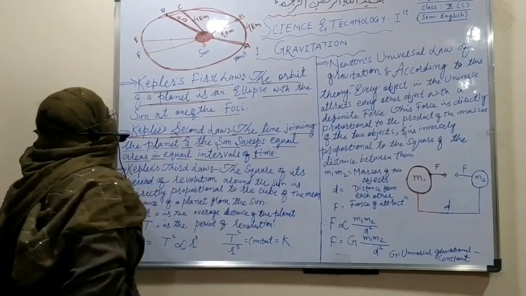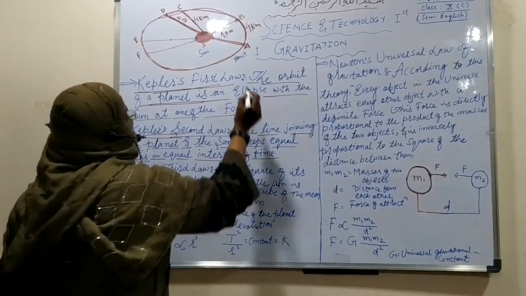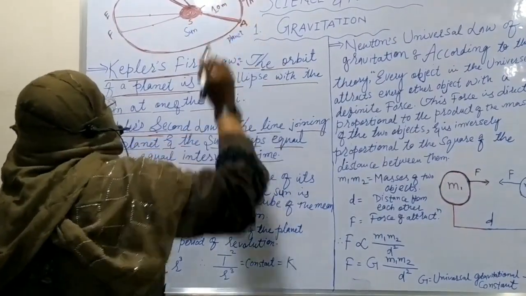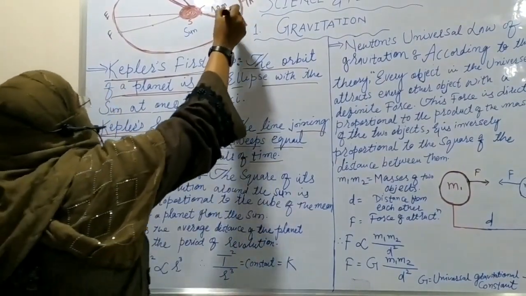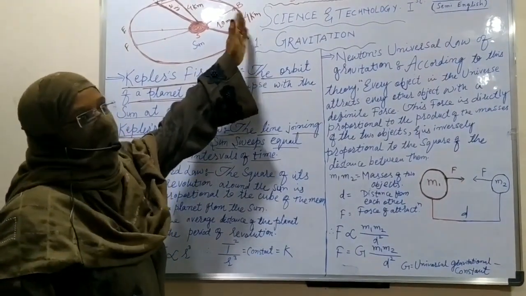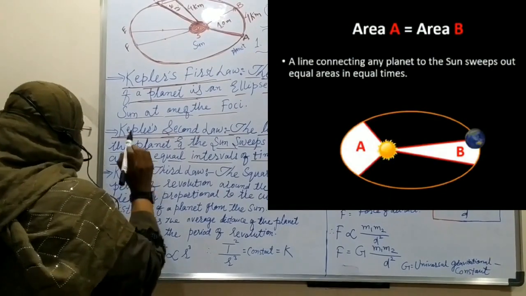So it is clear that according to Kepler's second law, the line joining the sun and our planet occupies the same area in the same time. That is our second law.